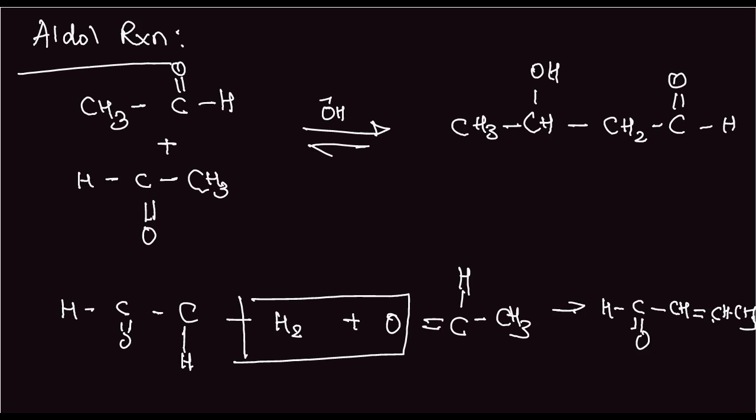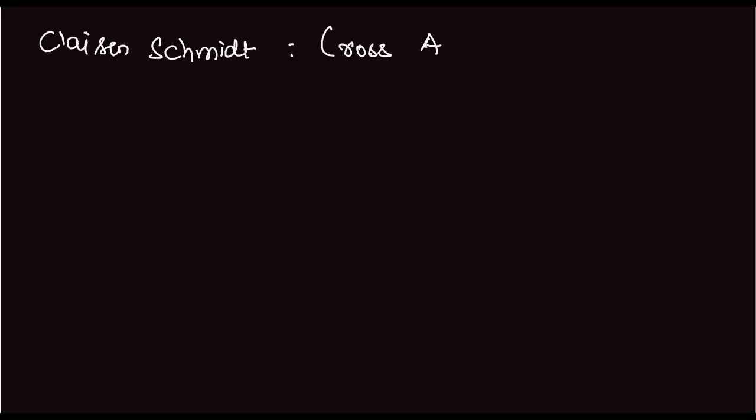Another form of aldol reaction is the Claisen-Schmidt reaction, that is cross aldol. In the Claisen-Schmidt reaction, one aldehyde has alpha hydrogen and the other does not. So let us look at an example to understand this better.